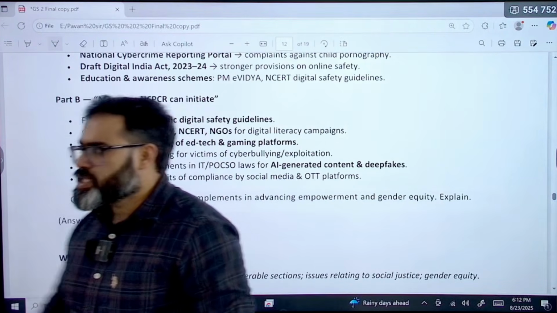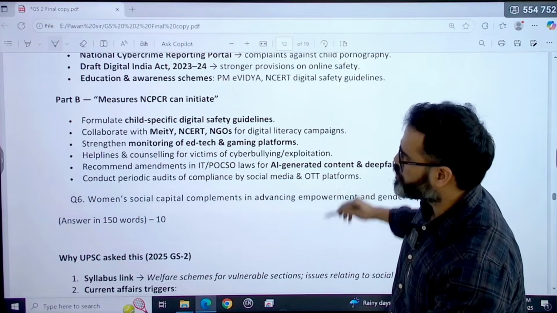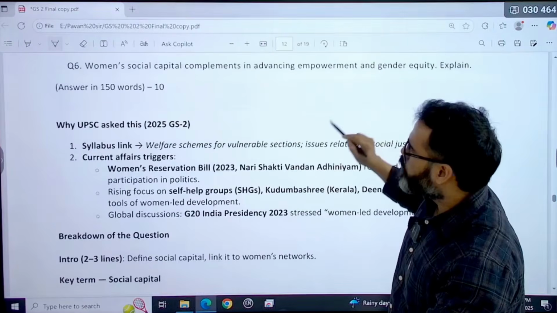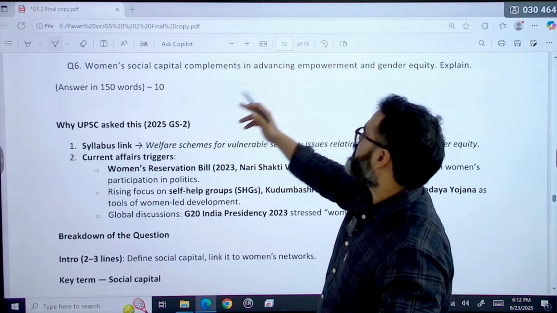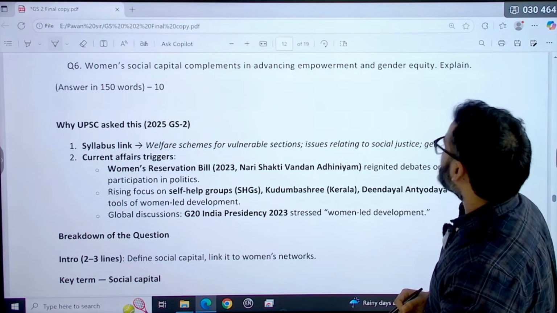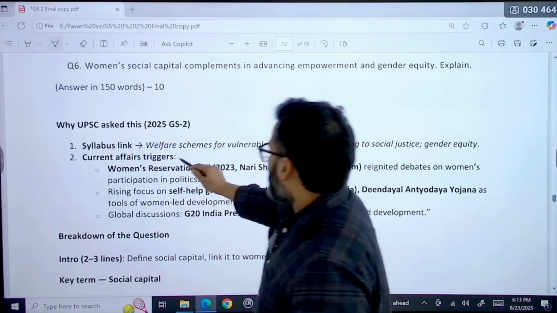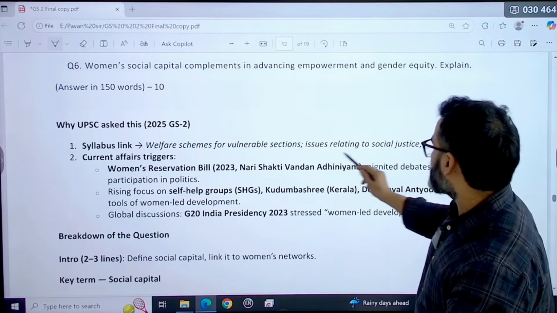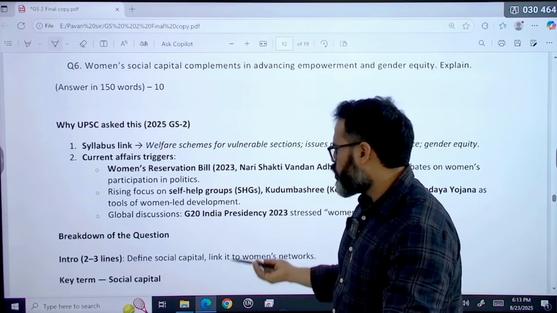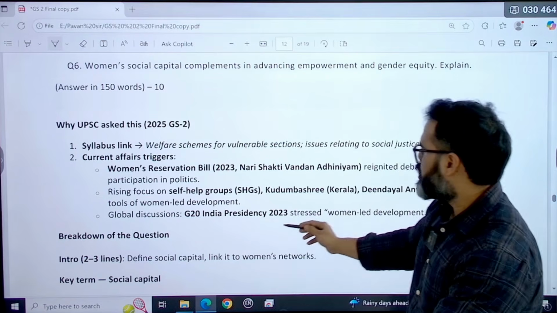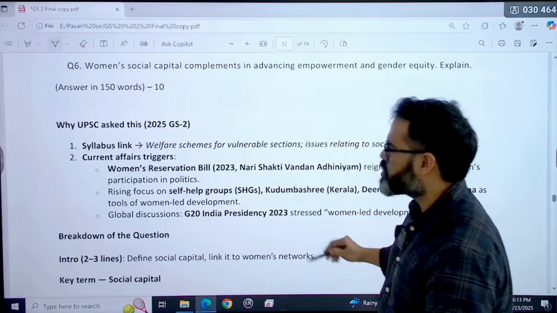Now the governance part also we can cover directly without wasting any time. Directly we come to the question. The question was: women's social capital complements in advancing empowerment and gender equity. Social capital means basically networking. So what is the syllabus? Welfare schemes for vulnerable sections and issues relating to social justice and gender equity. So women's reservation, self-help groups, and global discussion: G20, India's presidency in 2023 stressed women-led development. That is the reason this question was asked.